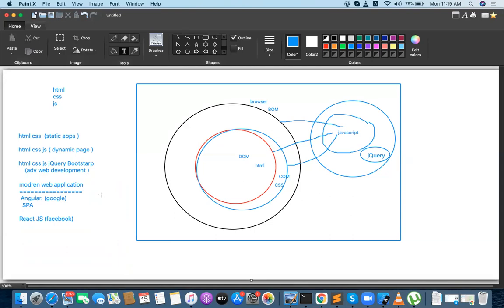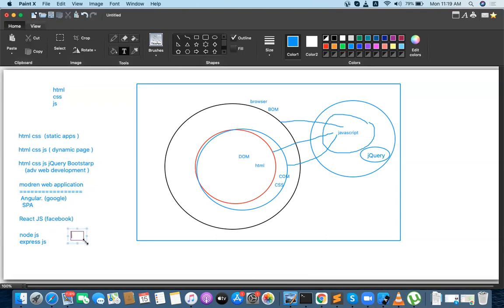Angular and React also have server side frameworks, which are JavaScript related: Node.js and Express.js. With Node.js and Express.js, we can create services and communicate between client and server at the same time, all JavaScript related.